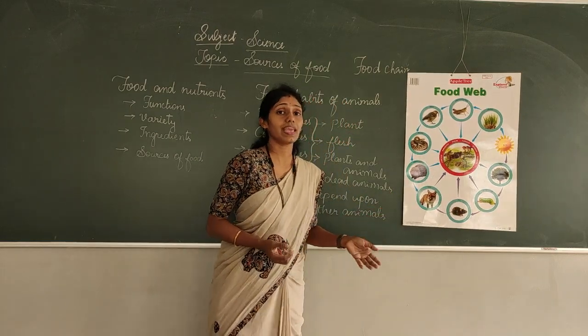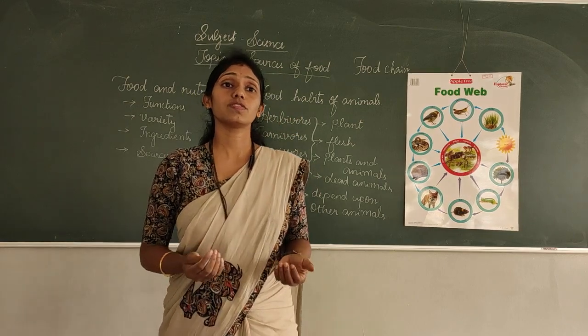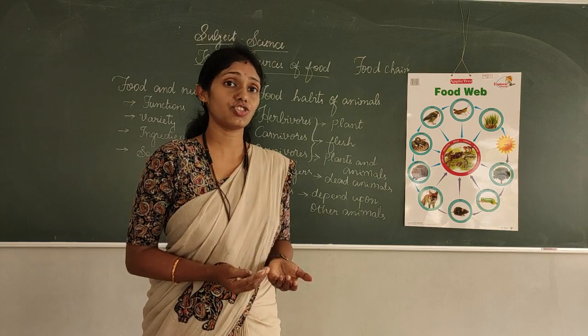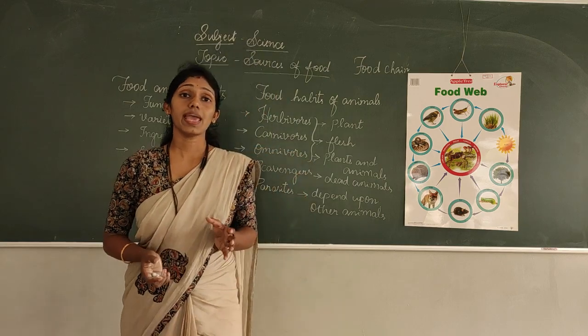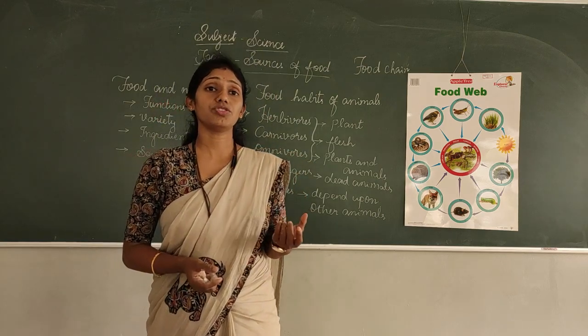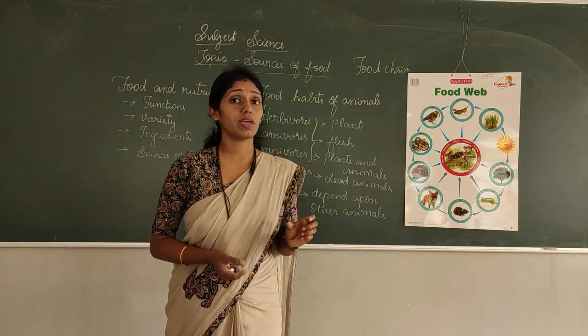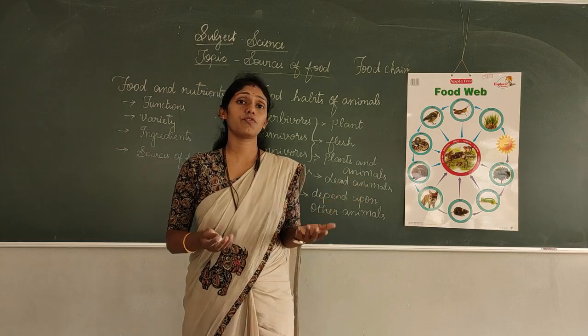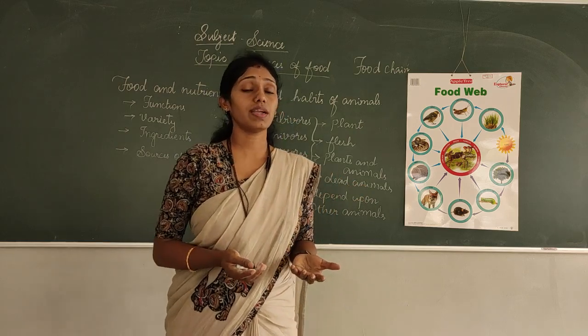So what we can see? A food chain shows how the living beings are dependent on each other in a particular environment. Why did I mention a particular environment? What do you mean by particular environment? The food chain is different in a different environment, right, children?